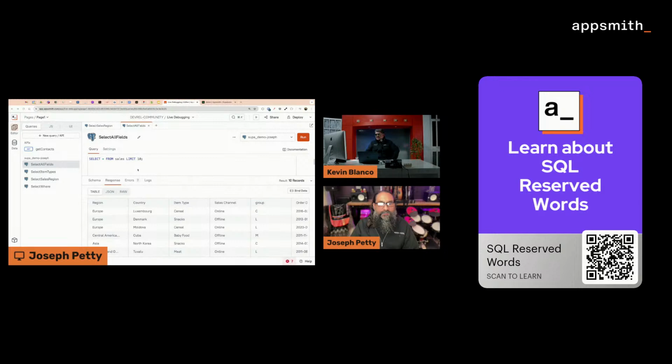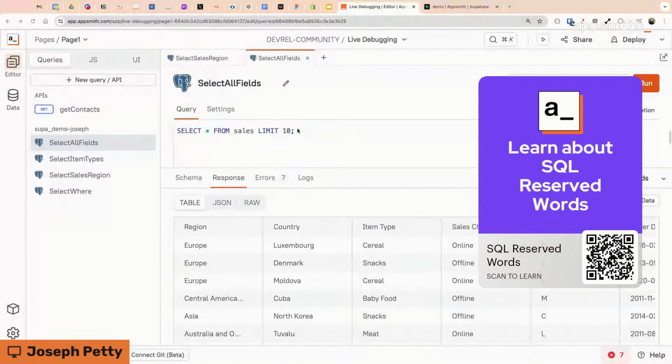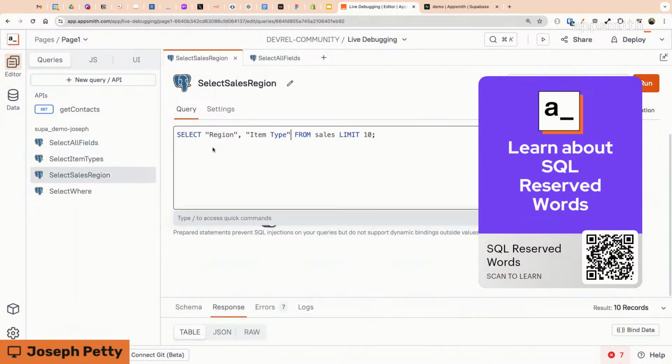Cool. Yeah, so that's a post I wrote on the portal not too long ago, and it goes into more detail about this. But the way I like to remember it is that if you are referring to a table or column name, you need double quotes. So I remember it: double for table, and then single for strings. So when you're looking at a value that you're passing in, like, does this column equal this value? The value is a string, that's single quotes, and tables or column names are double quotes. So that's the first error. We got our solution there.